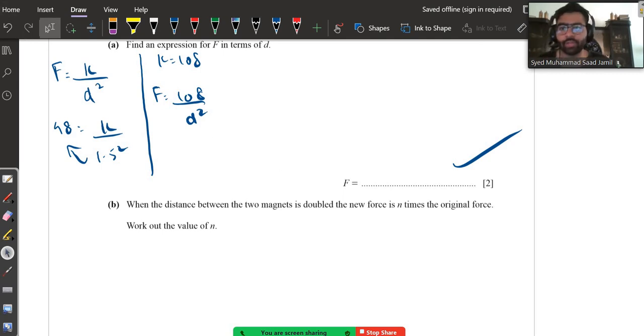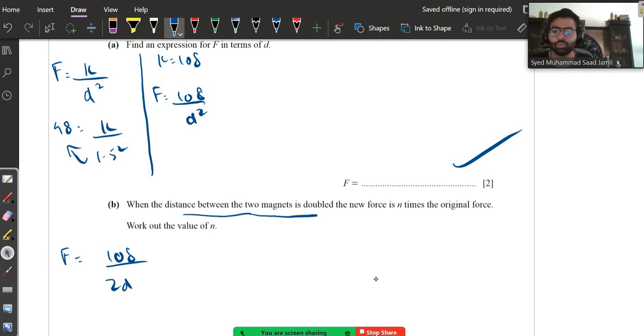Work out the value of n. So first and foremost, write down the equation. F is equal to 108. It's saying the distance between the two magnets is doubled. So 2d, whole square.